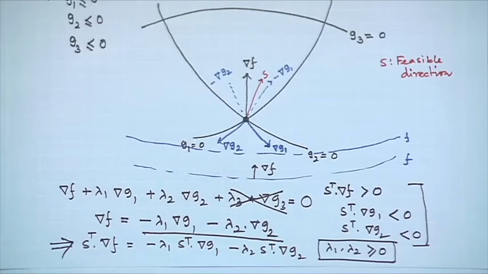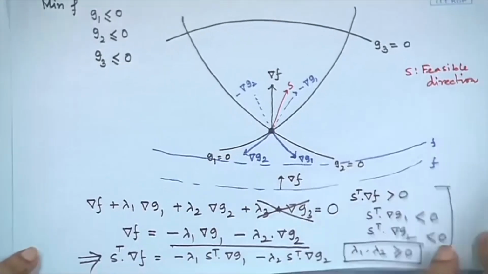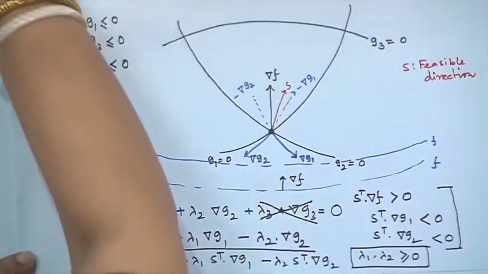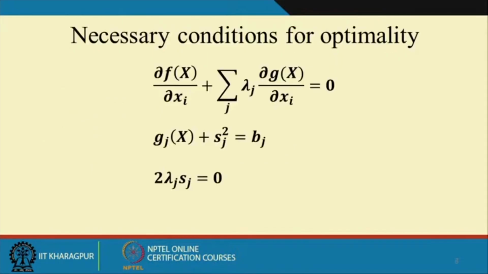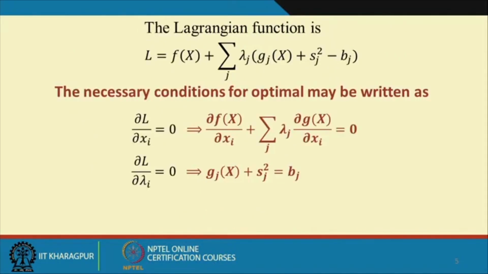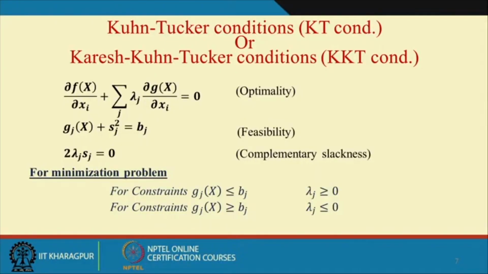Okay? That is why, as I said before, for the minimization problem, if Gj is less than or equal to 0, we have considered that the KKT multipliers must be, if I go back to that page, just to see, look at this.